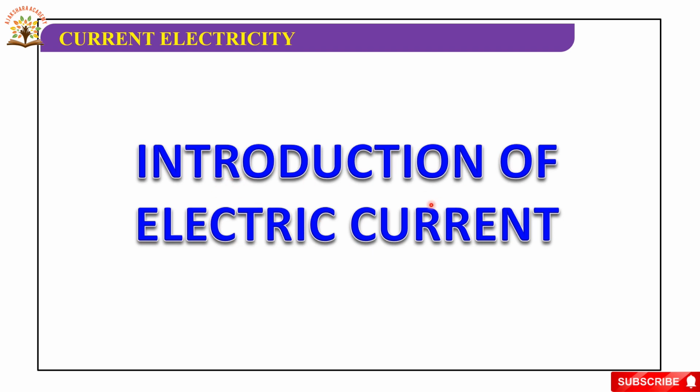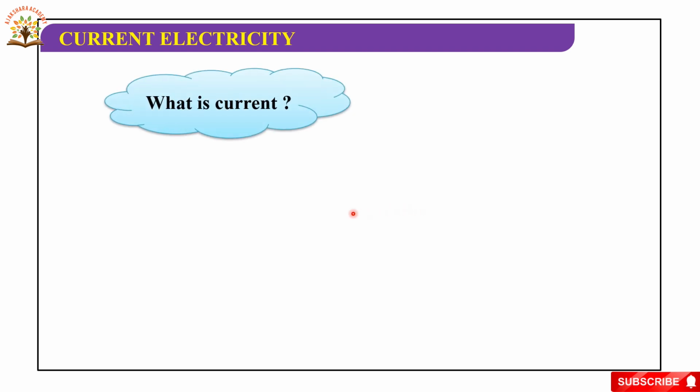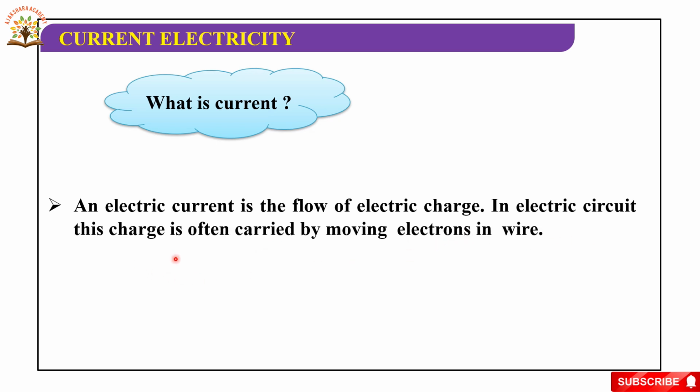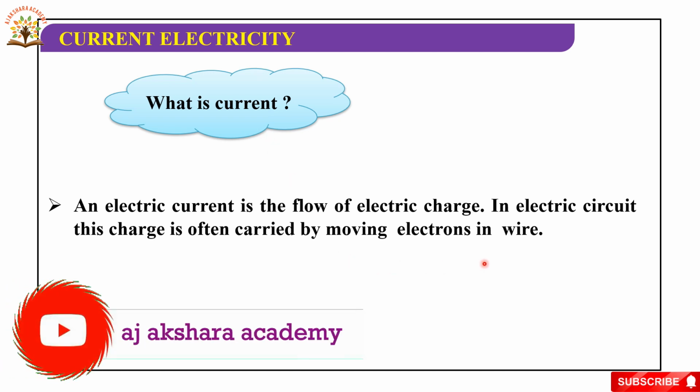Okay, let us go to today's session. What is current? First, let us discuss. An electric current is the flow of electric charge. In an electric circuit, this charge is often carried by moving electrons in a wire. So, here we are producing the current by moving the electrons in a wire.